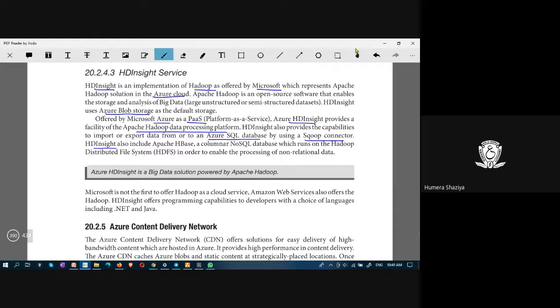HD Insight also includes HBase. What is Apache HBase? It is a columnar NoSQL database which runs on HDFS, the Hadoop Distributed File System. All right.